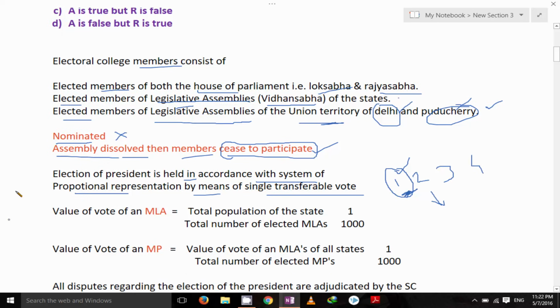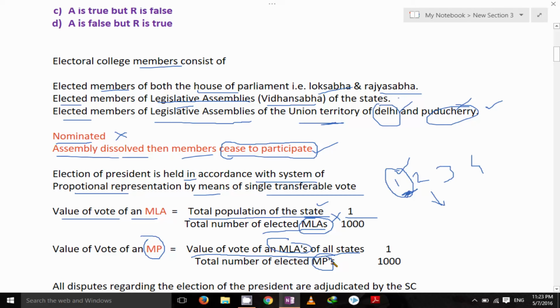There are two important formulas. Value of vote of an MLA is equals to total population of the state upon total number of elected MLAs. Okay, here elected MLA is important. Population of the state, you can remember, into 1 upon 1000. Important formula. Value of vote of an MLA is equals to total population of the state upon total number of elected MLAs into 1 upon 1000. Value of vote of an MP. Okay, so value of vote of an MLAs of all states upon total number of elected MPs.